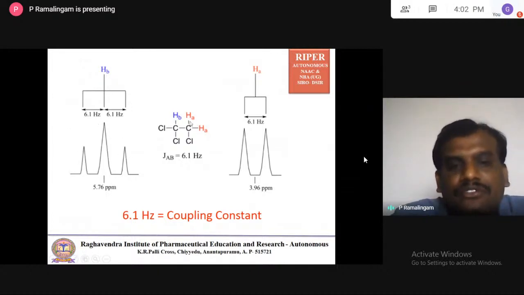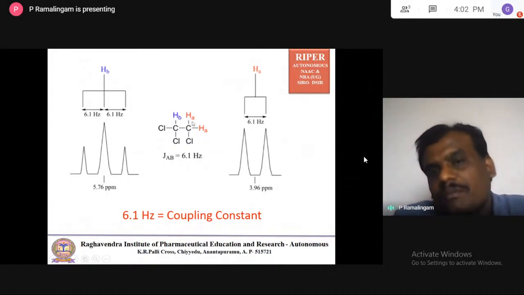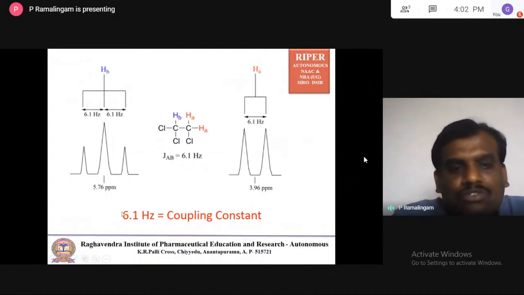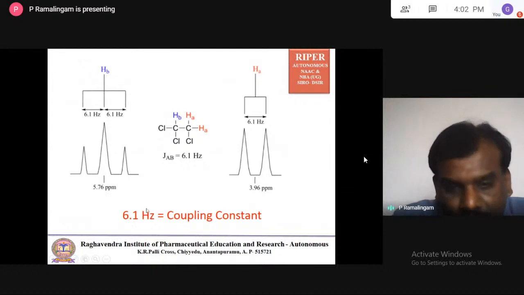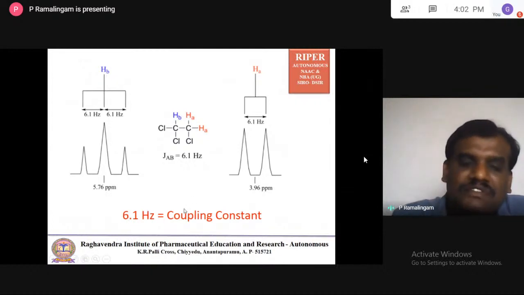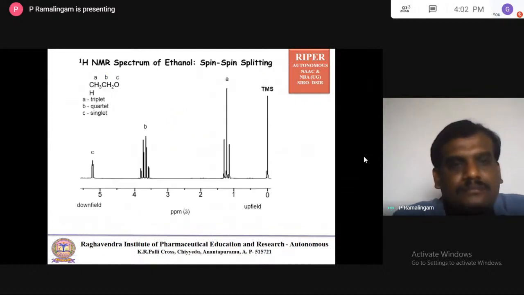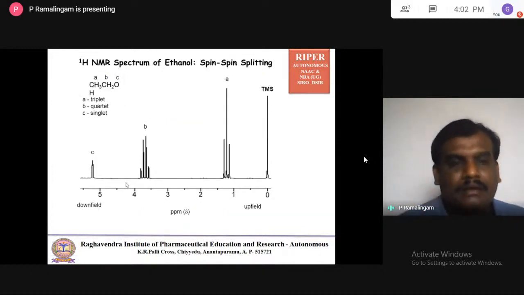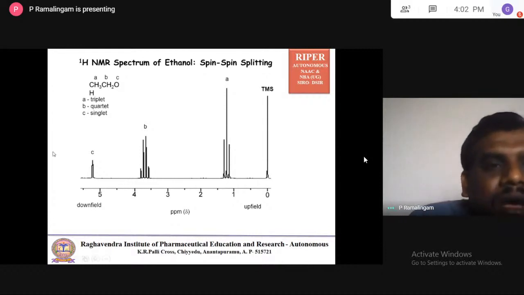When you come to these two protons, the neighbor is only 1 proton, so 1 plus 1 is 2, and we have a 2-split. The value difference between the two splits is 6.1 hertz. This value is called the coupling constant, which is used to assign the stereochemistry. Now let us look at some splitting examples, starting with ethanol, CH3CH2OH.